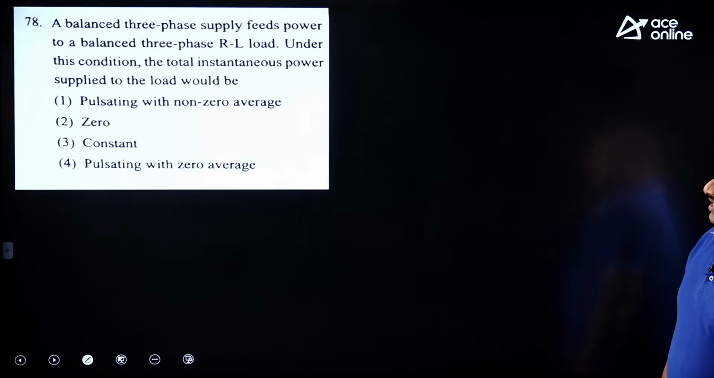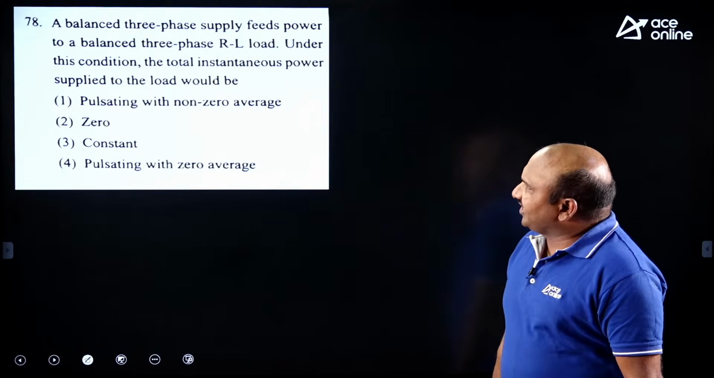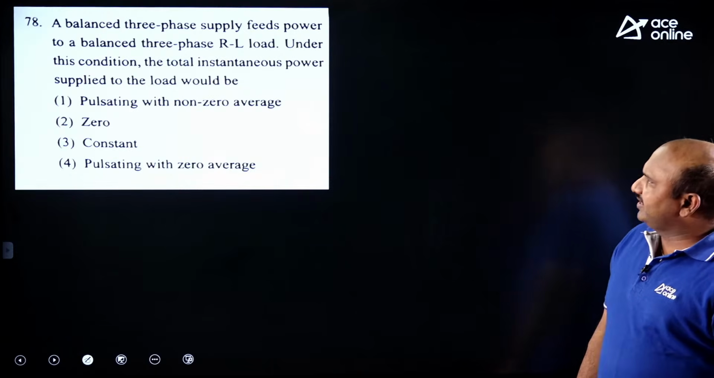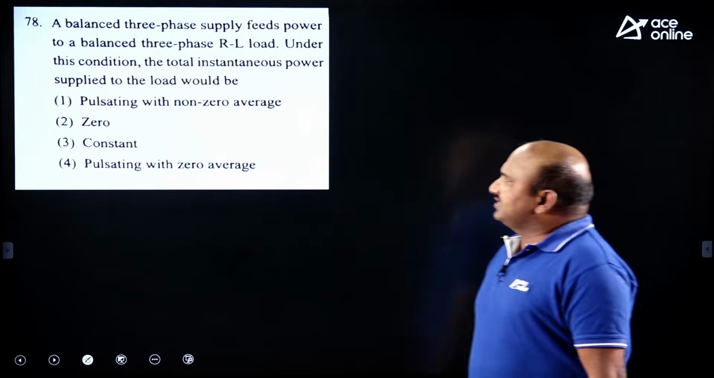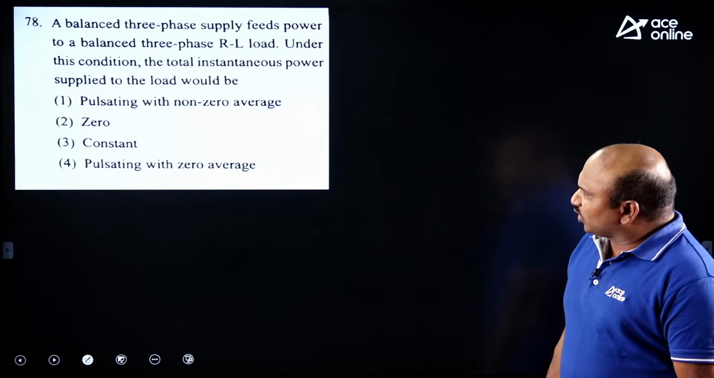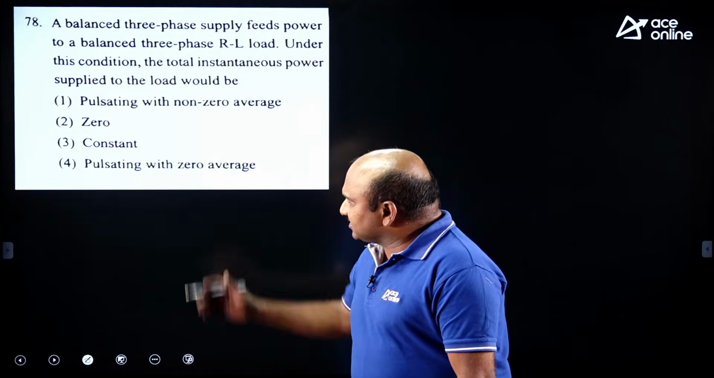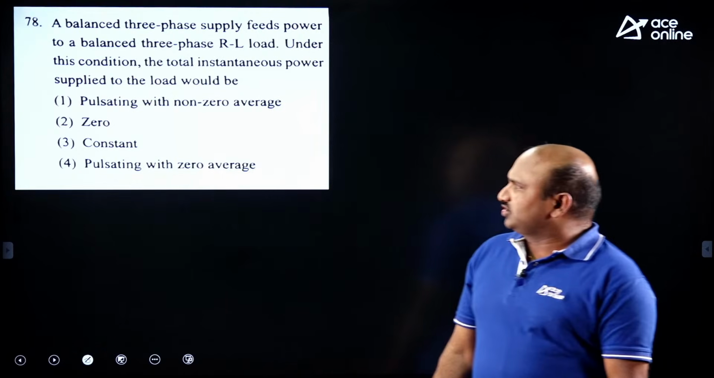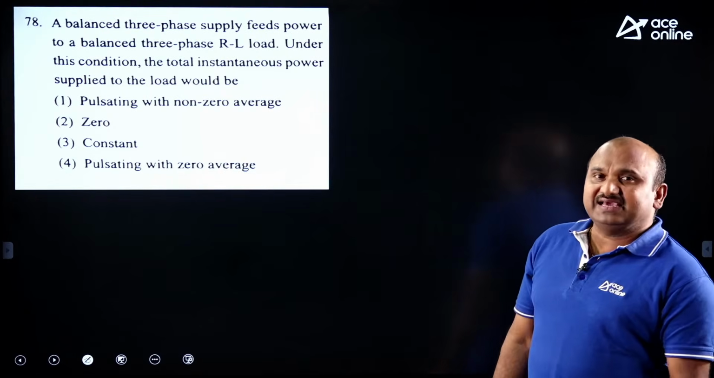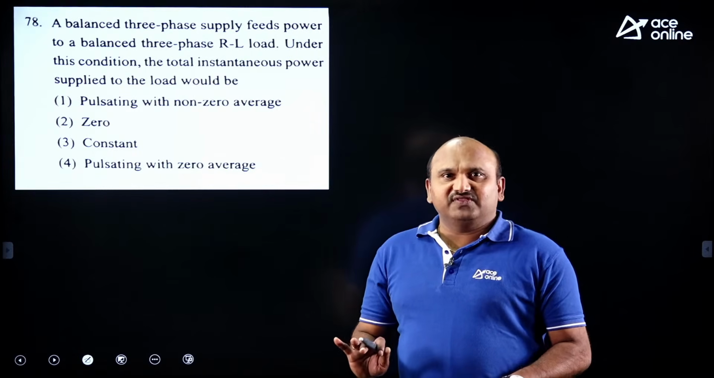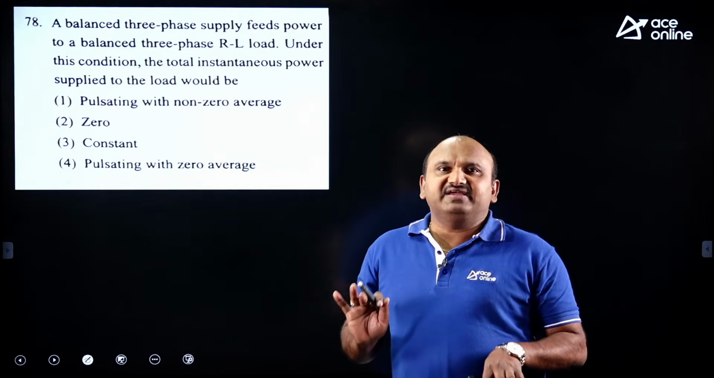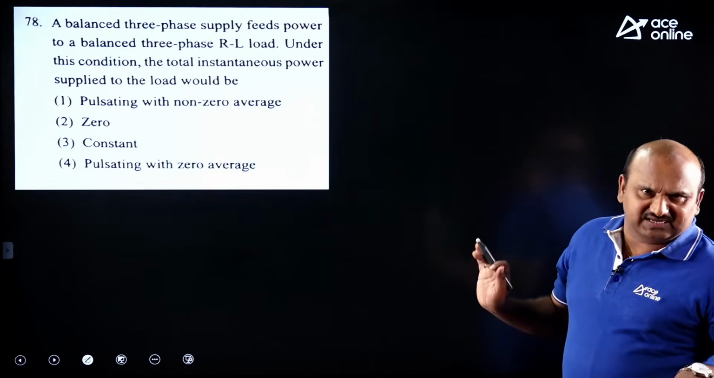The next one is: a balanced three-phase supply feeds power to a balanced three-phase RL load. Under this condition, the total instantaneous power supplied to the load would be: A, pulsating with non-zero average; B, the second option, 0; the third option is a constant; and the fourth option is pulsating with 0 average. Guys, this question was given in one of the previous PSU, public sector unit, exams. Those who have an idea regarding that can definitely answer it.